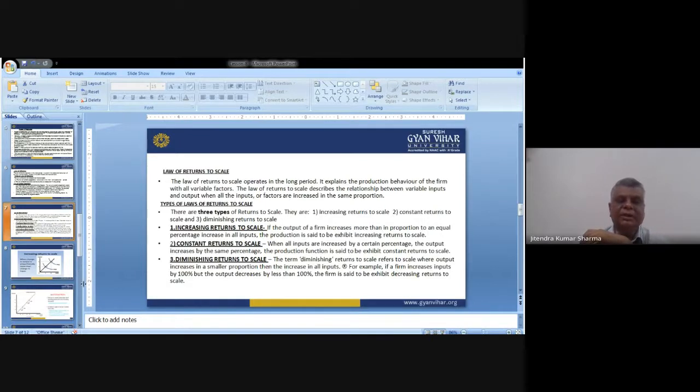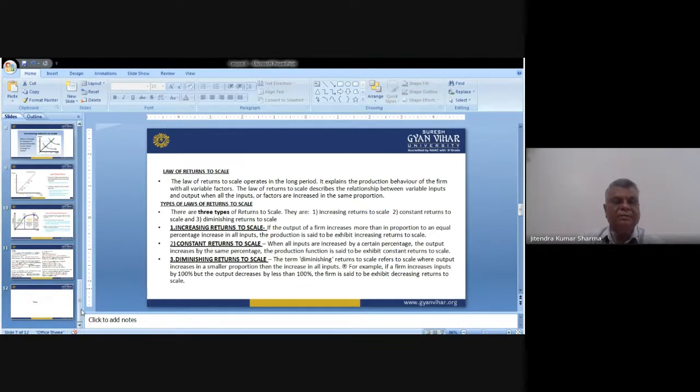So this is being treated as a diminishing return of scale. The term diminishing return to scale refers to the scale where output increases in a smaller proportion than the increase in all inputs. For example, if a firm increases inputs by 100%, but the output increases by less than 100%, for example 80%, after that 70%, after that 50%. So like that, this exhibits decreasing return to scale, which we categorize in economic terms as diminishing return to scale.